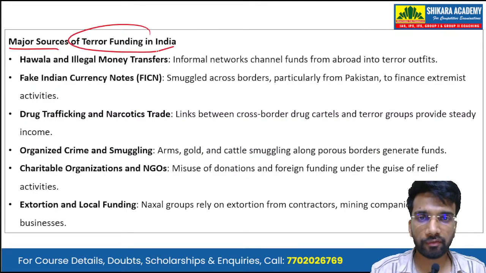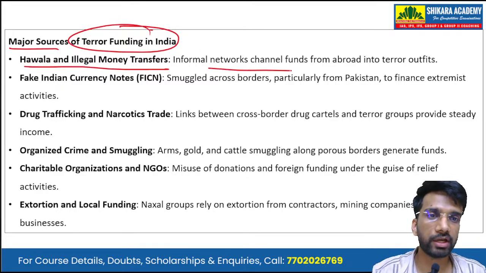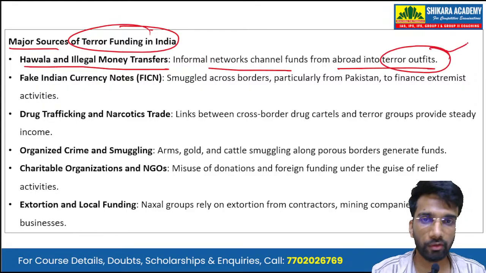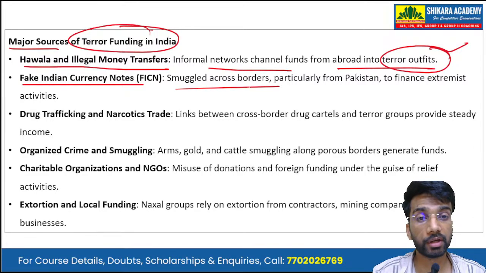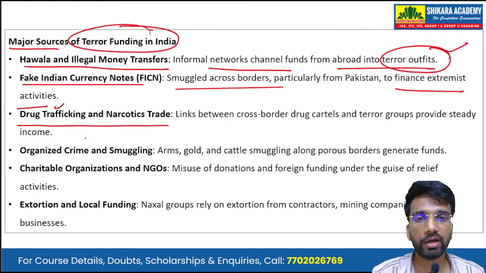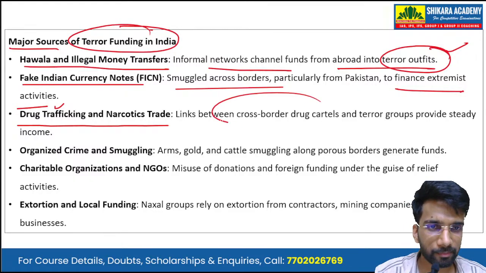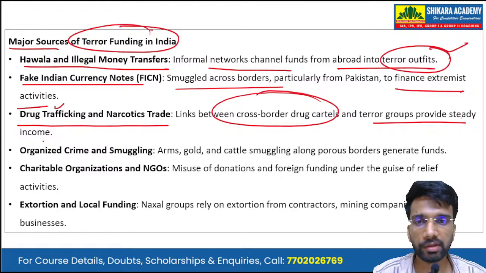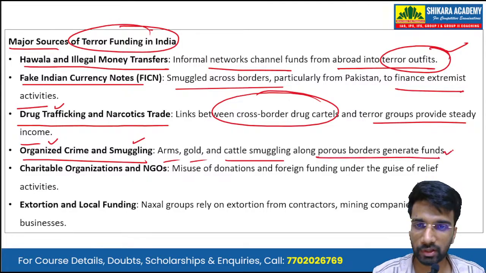Now, the major sources of terror funding in India are the Hawala and illegal money transfers. The informal network channels funds from abroad into terror outfits. Then there are fake Indian currency notes, which are smuggled across borders, particularly from Pakistan, to finance extremist activities. Then there are drug trafficking and narcotics trades. There is a link between the cross-border drug cartels and the terror groups that provides a steady income. Then there is organized crime and smuggling. Arms, gold, and cattle smuggling along the porous borders generate funds.